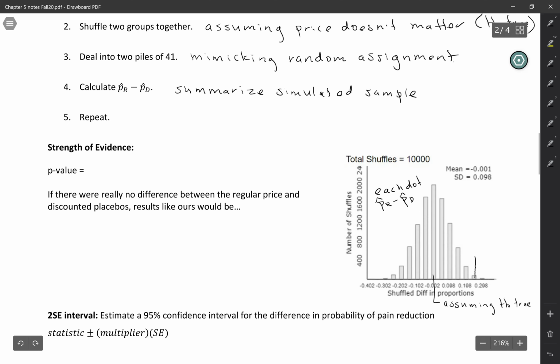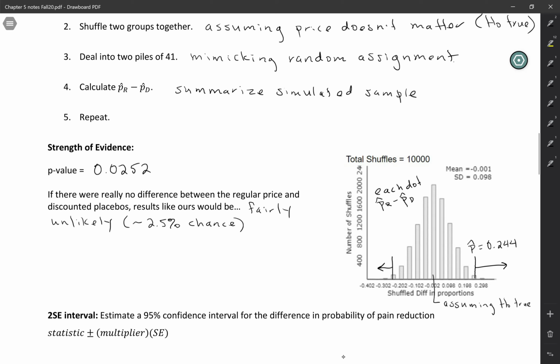So we found our sample value. P hat is 0.244. And we counted all the values that were as or more extreme on both sides and got a p-value of 0.0252. So what that's telling us is that if there were really no difference between the regular price and the discounted placebos, remember that's what we were assuming throughout the simulation, then results like ours would be fairly unlikely. And specifically, the p-value quantifies that and tells us that it would happen about 2.5% of the time, about a 2.5% chance of getting results like ours or more extreme if the null hypothesis were true.